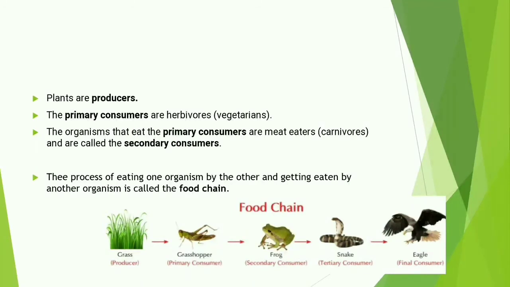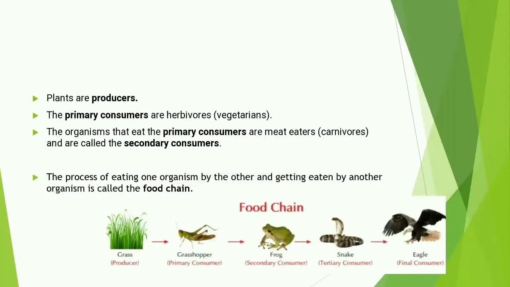Now, who are the secondary consumers? Remember, secondary consumers eat only the primary consumers for energy. That means the animals that eat herbivores are known as secondary consumers. Now tell me, who eats the herbivores? Yes, they are the carnivores. They are also known as meat eaters. They eat the primary consumers, or the vegetarians. That is why they are known as secondary consumers.